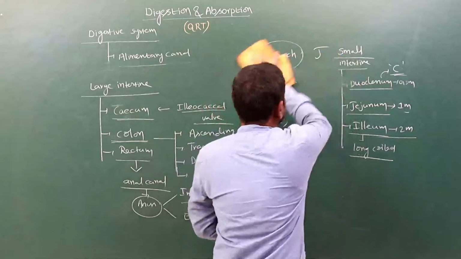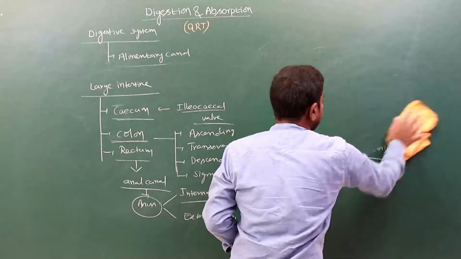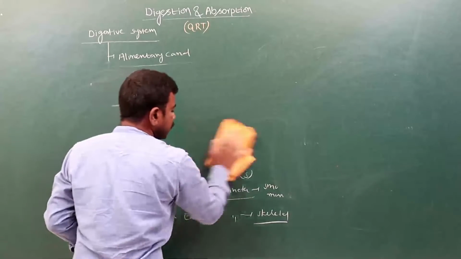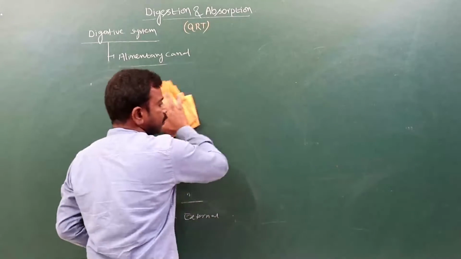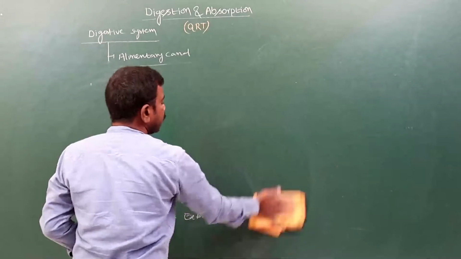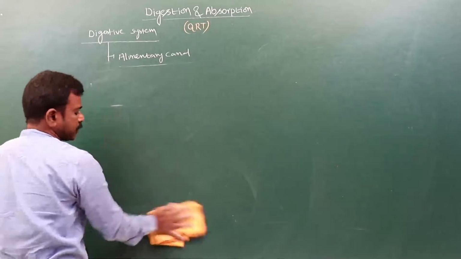And how are the associated glands present? What are the associated glands? Salivary glands are present along with the alimentary canal. In human beings, only 3 pairs of salivary glands are present.